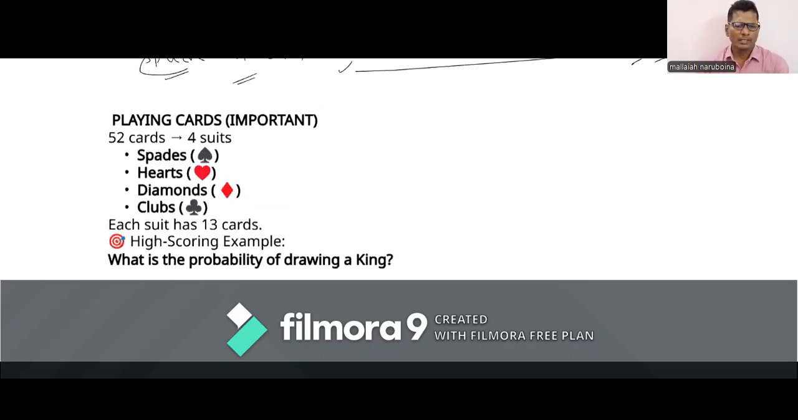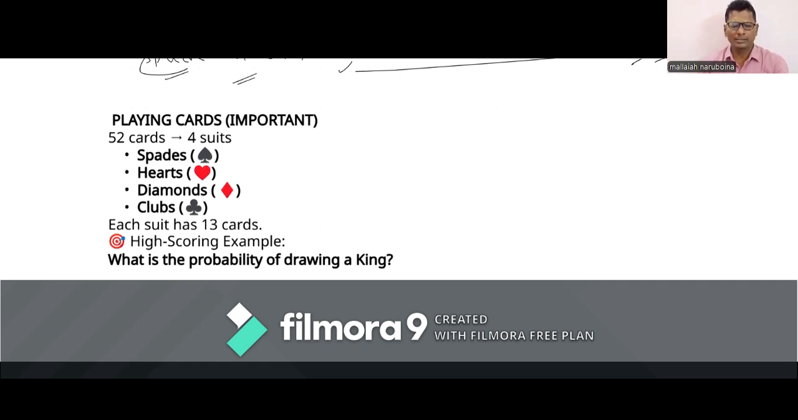Here is a question. Playing cards: 52 cards are there. These are divided into 4 suits. One is spade, next is heart, diamond, and club. See, heart and diamond are in red color. Spade and clubs are in black color. Then the question is, what is the probability of drawing a card?